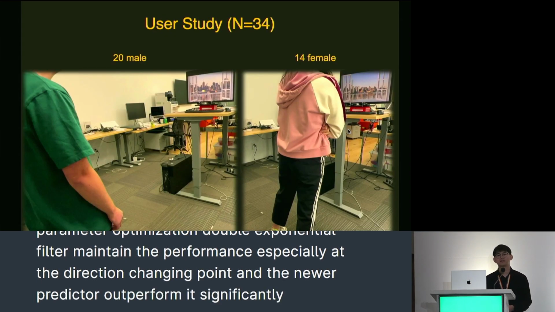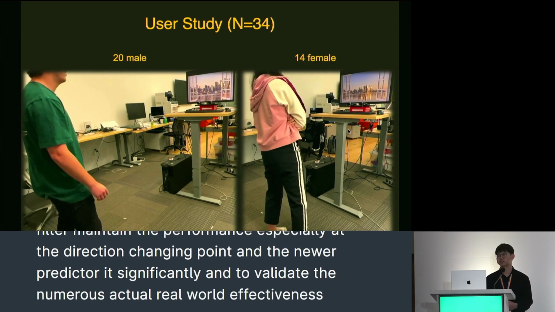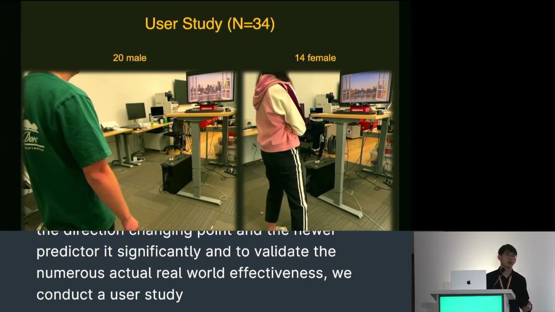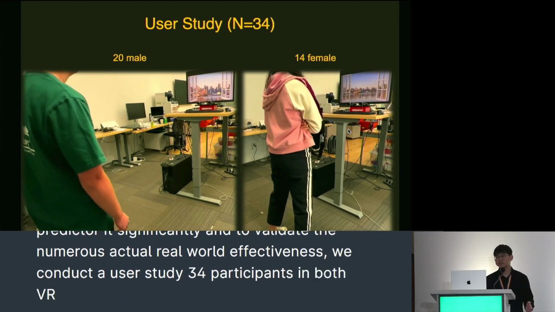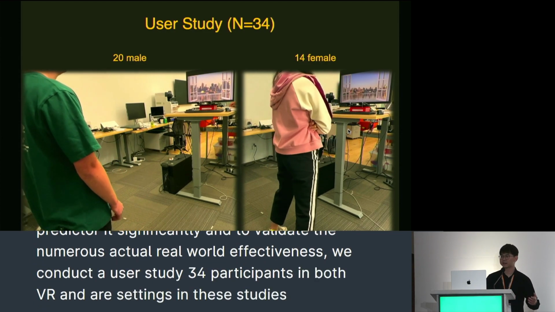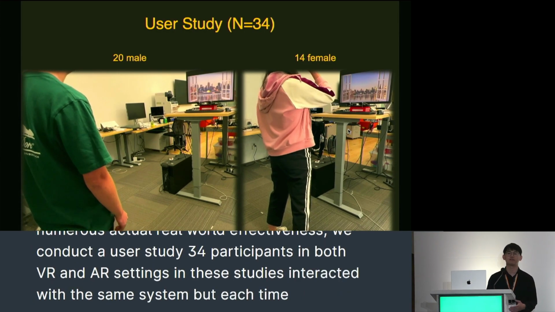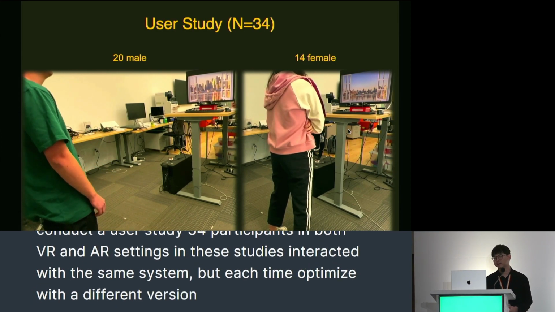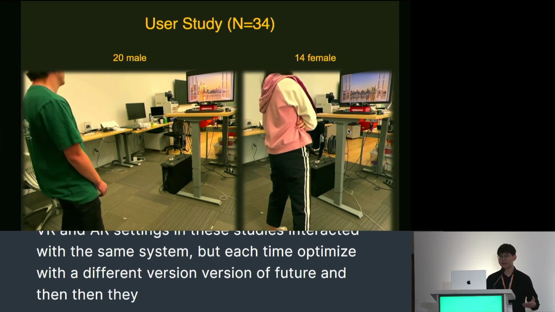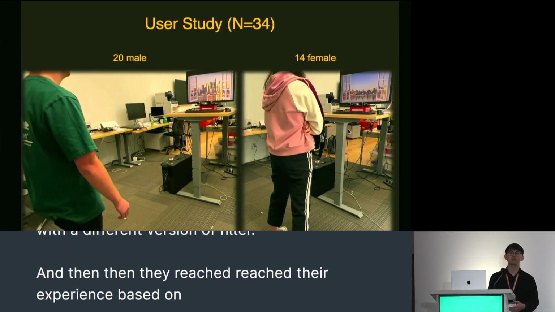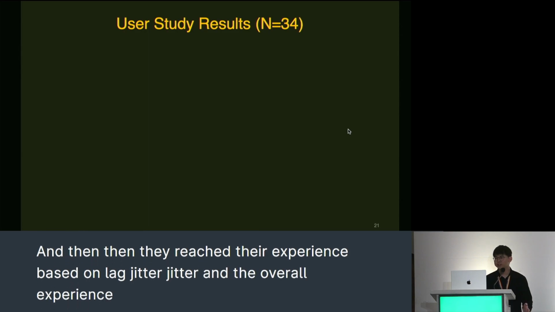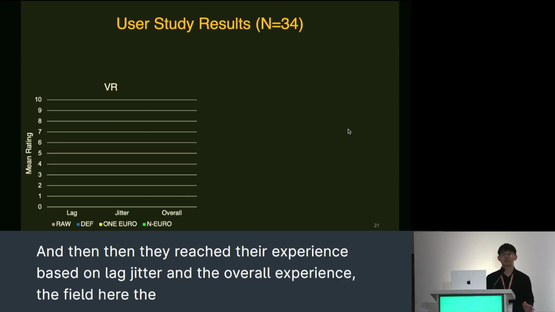And to validate the neural predictor's actual real-world effectiveness, we conducted a user study with 34 participants in both VR and AR settings. In these studies, participants interacted with the same system, but each time optimized with a different version of filter. And then they rate their experience based on lag, jitter, and the overall experience they feel. Here, the x-axis are the three metrics I just mentioned. Y-axis is the average rating.